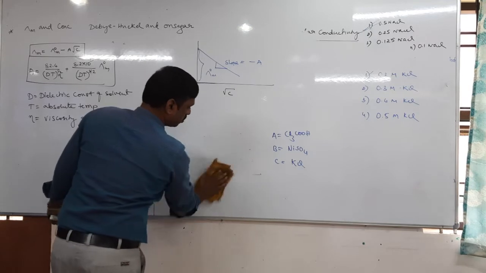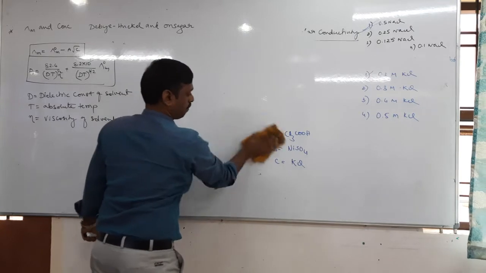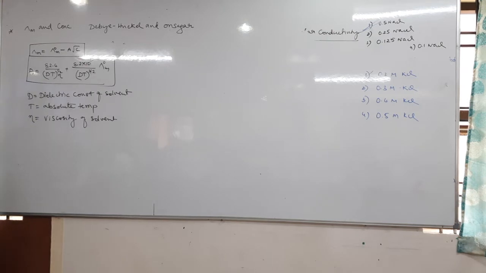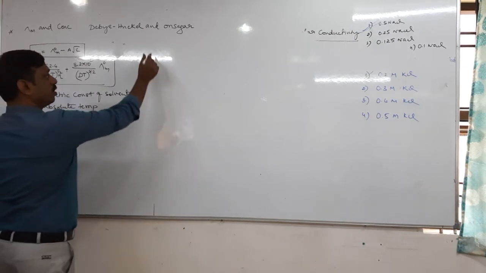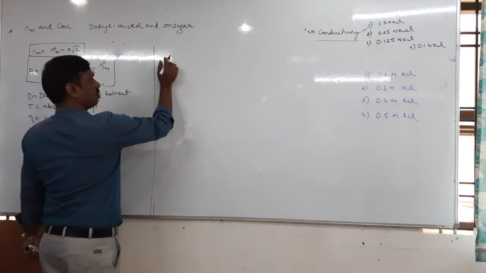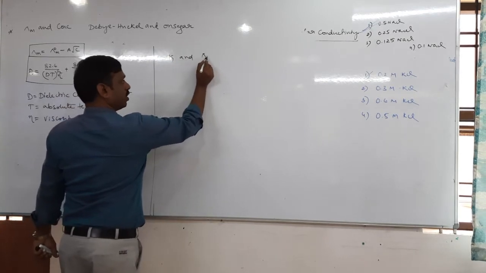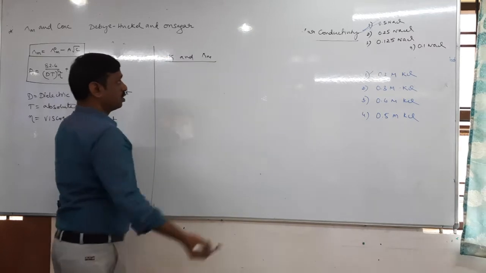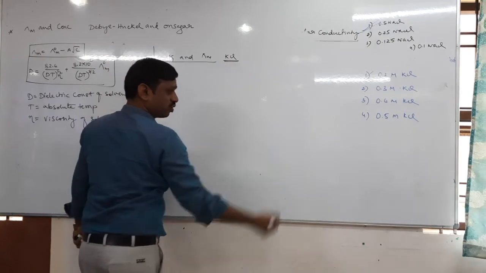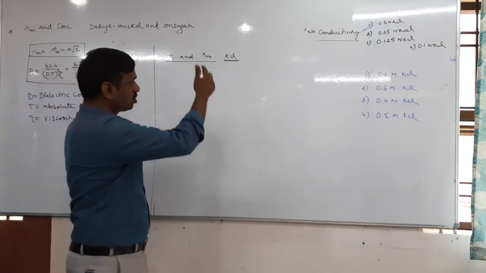Do you have the NCERT textbook? In the NCERT textbook, the data of lambda m and k values is given. That is conductivity k and molar conductivity lambda m. These two values for KCl are given in the textbook. So you better copy those values. You need not remember them, but at least you can see.